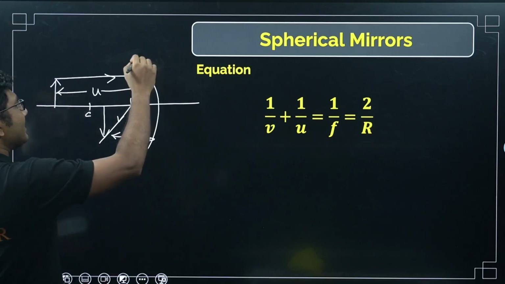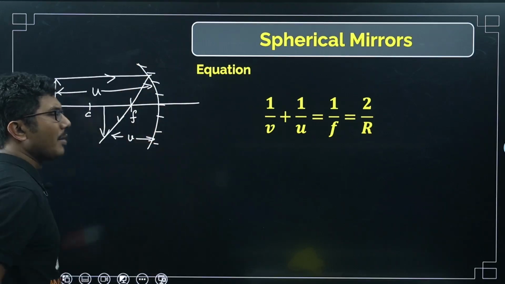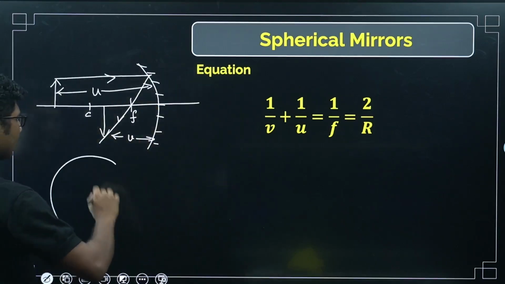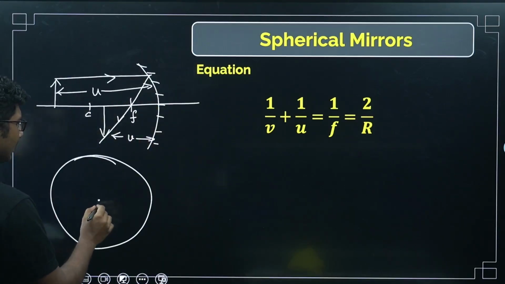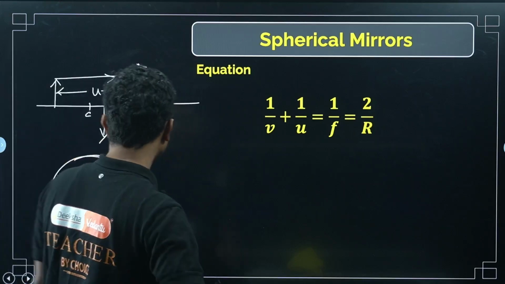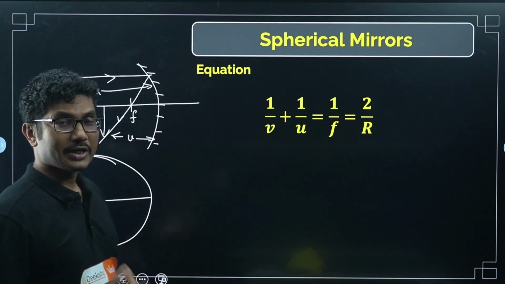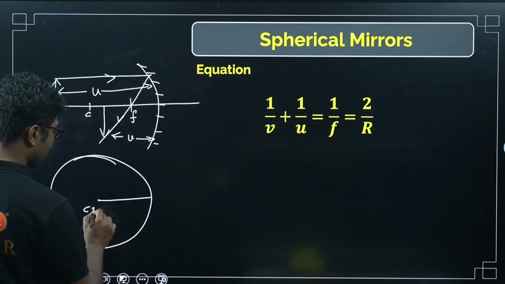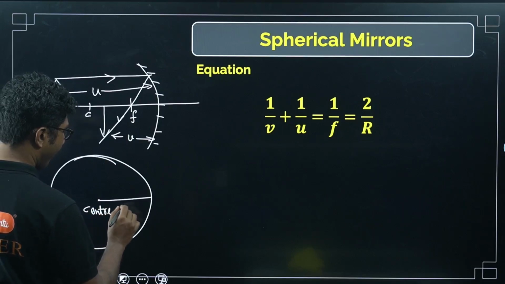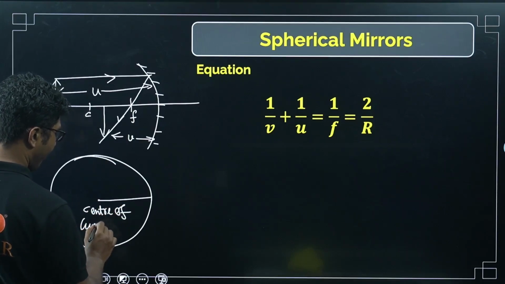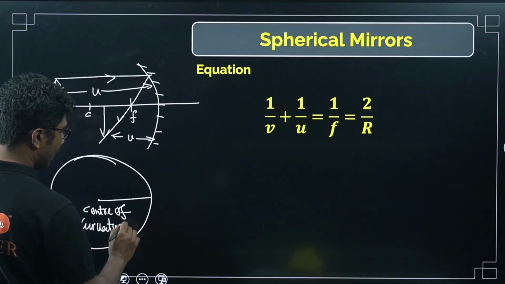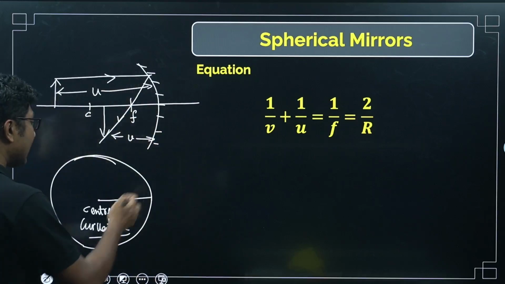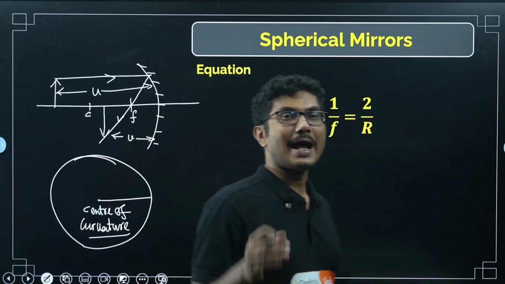Now, because this is a sphere, this is a part of the sphere. Part of the sphere means you can consider in 2 dimensions, this is a circle. So each circle, what will they have? They will have a center. Circle will definitely have a center. So in case of spherical objects, and this is a part of the sphere, that's why it is called center of curvature. Center of curvature means if it was to be a sphere, then whatever would have been the center, that is the center of curvature.